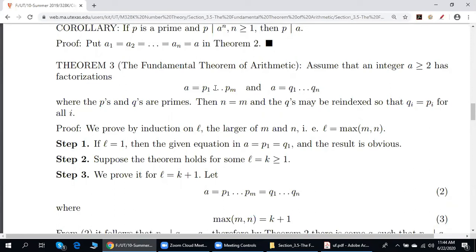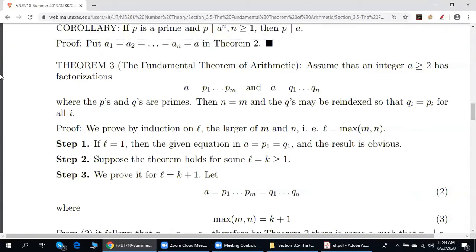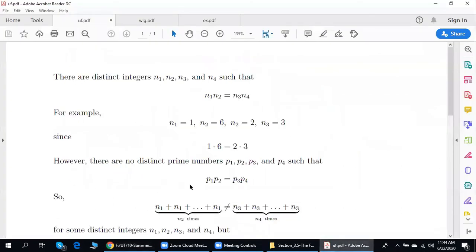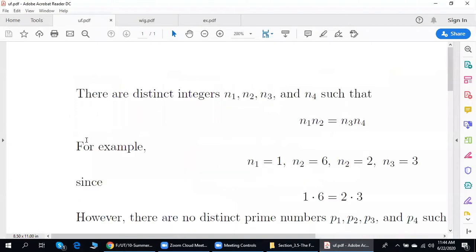Now, some people say that the fundamental theorem of arithmetic is kind of obvious because we cannot write an integer in fundamentally different ways as the product of prime numbers. However, this is actually a highly non-trivial fact. Here is why. Please take a look at the following example.